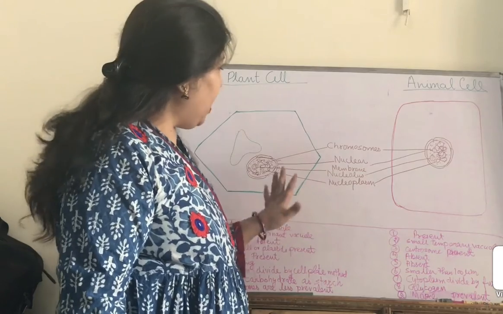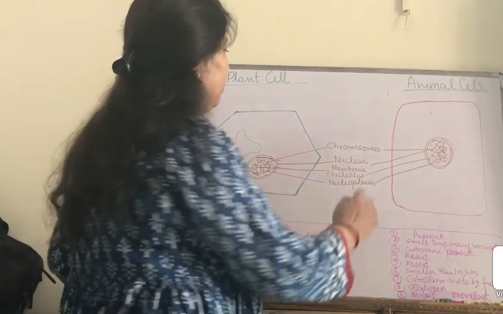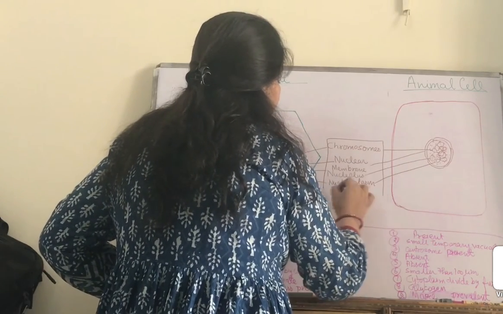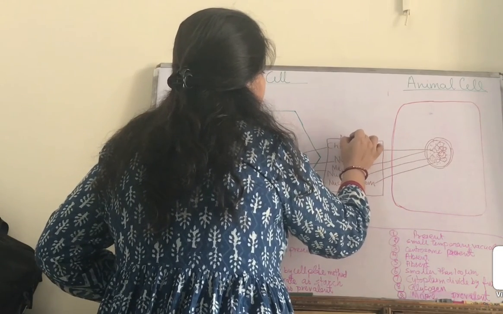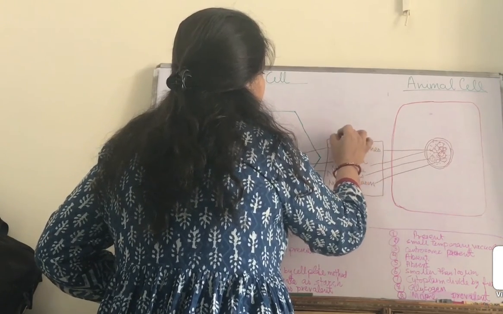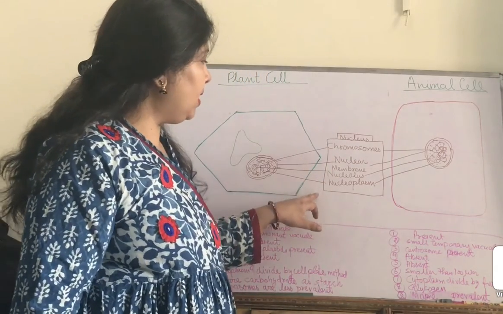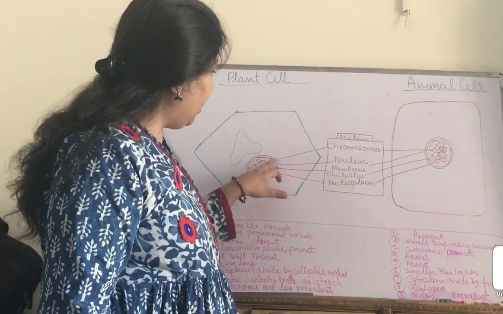So what are the main parts of the nucleus? Here we can write like this. This is the nucleus. That means the nucleus is made up of double membranes, one inner and one outer.